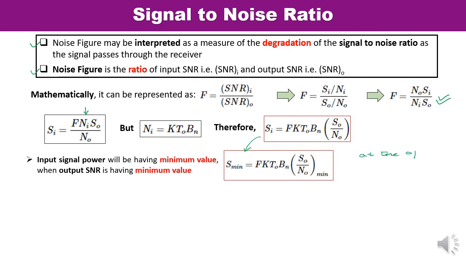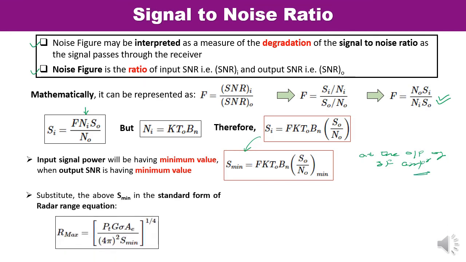And this is at the output of the IF amplifier, right? So now we can substitute this value of S minimum in the standard form of the radar range equation, and the standard form of the radar range equation is what I have written over here. R max is PT G AE 4 upon 4 pi square S minimum, under the fourth root.